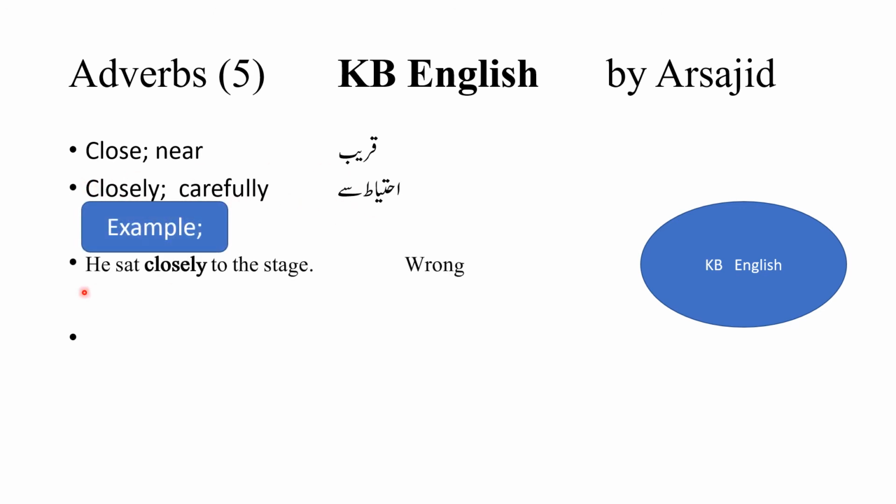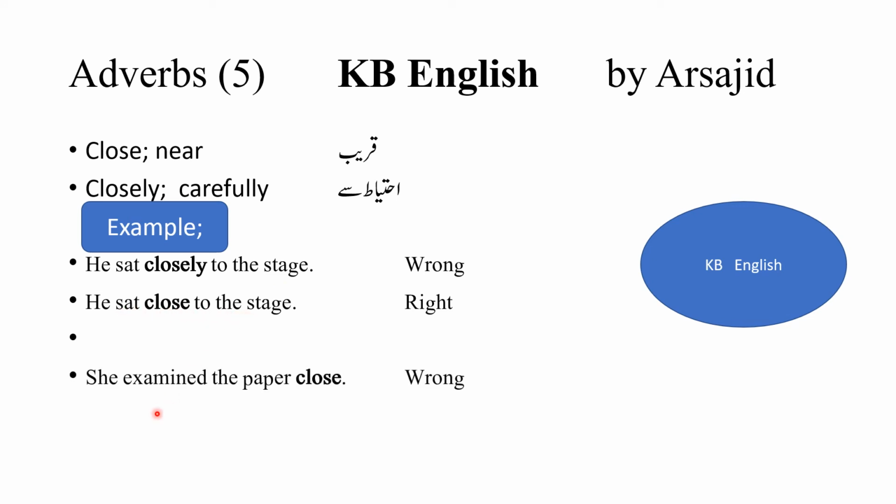The example is, he sat closely to the stage, which would be wrong in meaning, so it would be, he sat close to the stage. Next, she examined the paper close, it would be wrong, and it would be, she examined the paper closely.